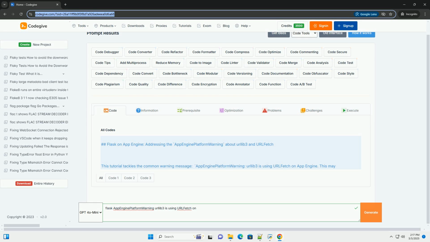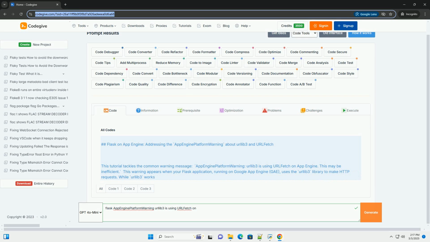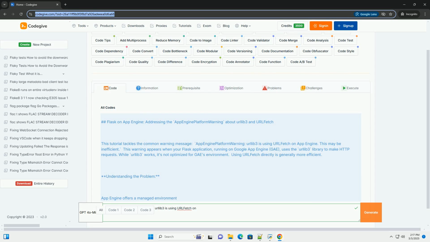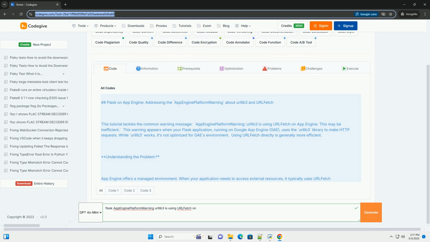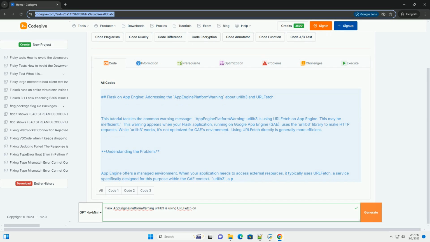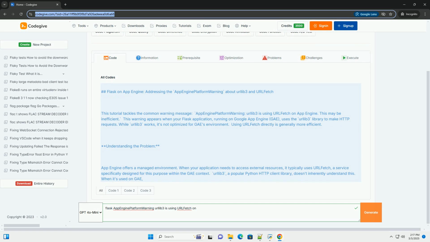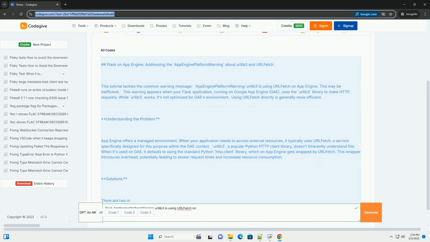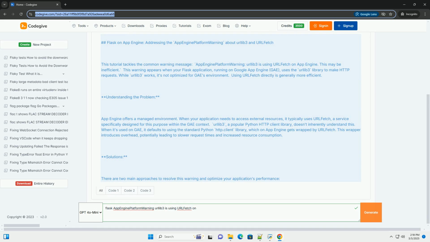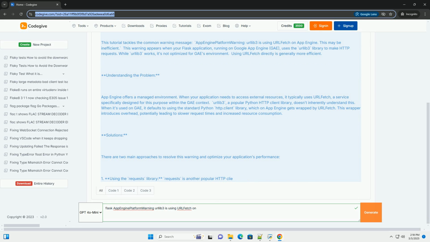Flask on App Engine, addressing the App Engine platform warning about urllib3 and URLFetch. This tutorial tackles the common warning message, "App Engine platform warning: urllib3 is using URLFetch on App Engine. This may be inefficient." This warning appears when your Flask application, running on Google App Engine, GAE, uses the urllib3 library to make HTTP requests.